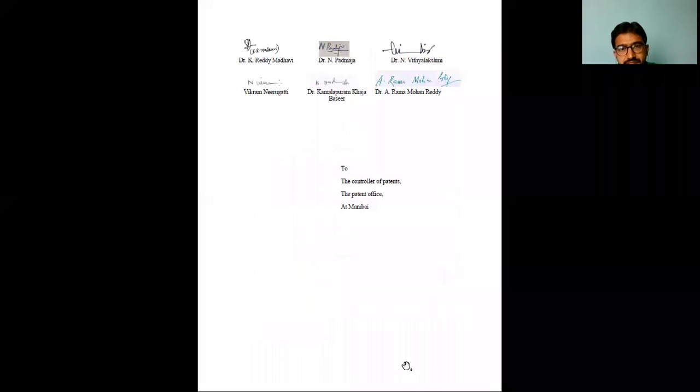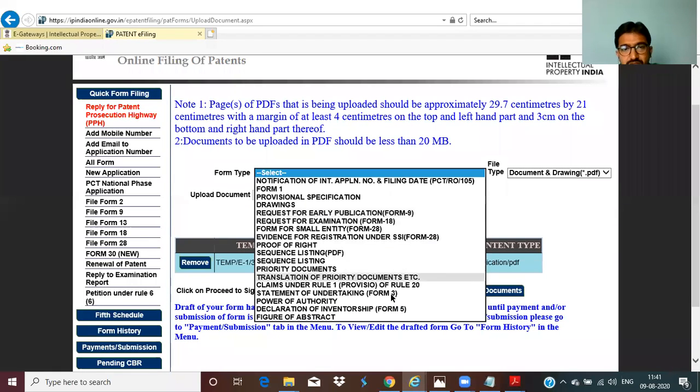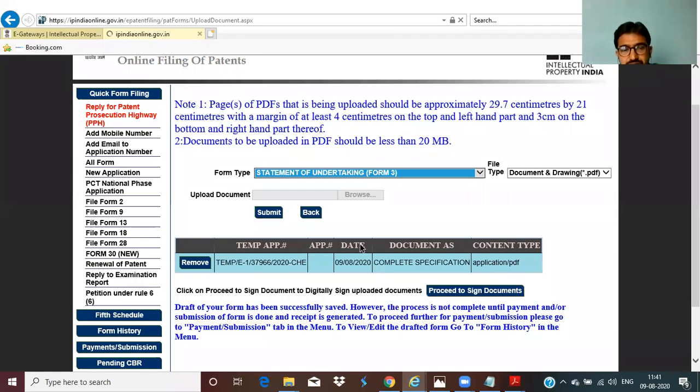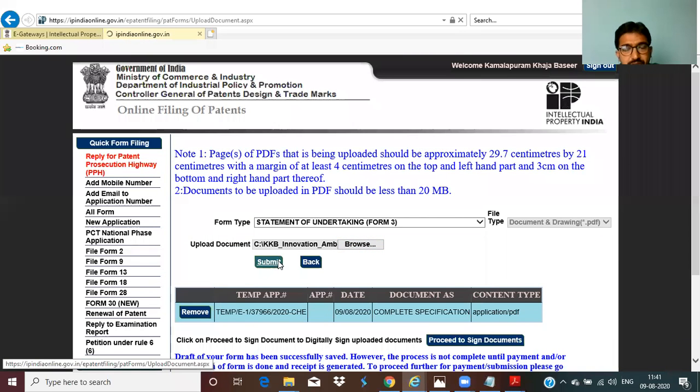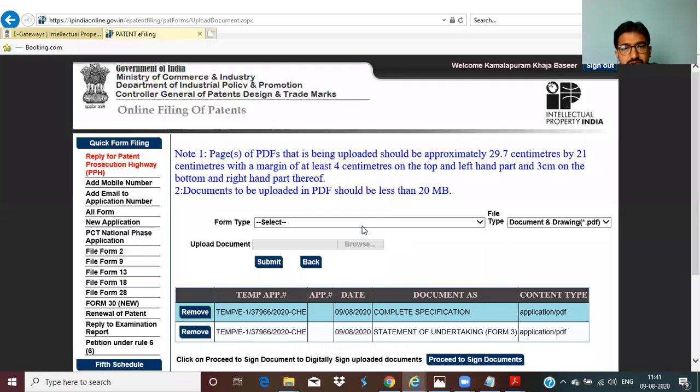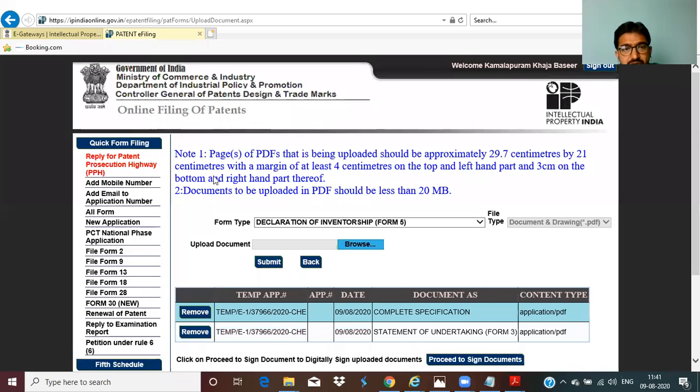Okay. Now select Form 3. Show the path. Form 3. Submit. Record saved. Next, select Form 5, Declaration of inventorship. Browse Form 5. Submit.